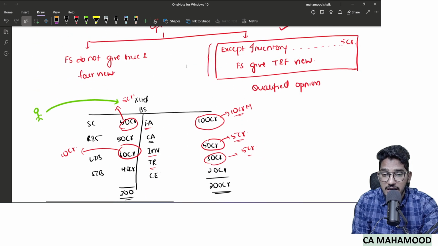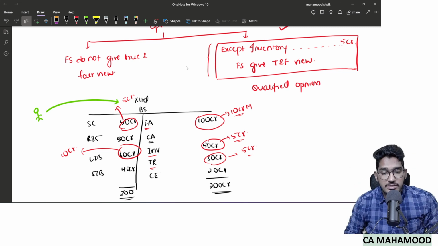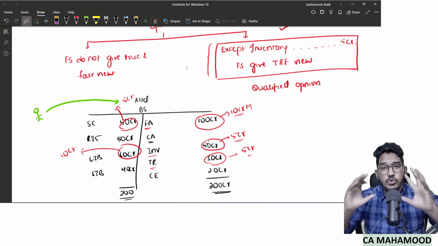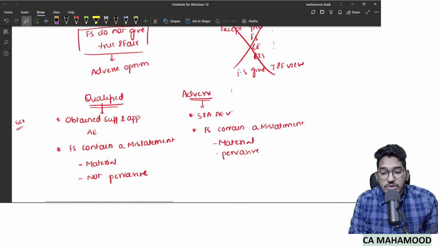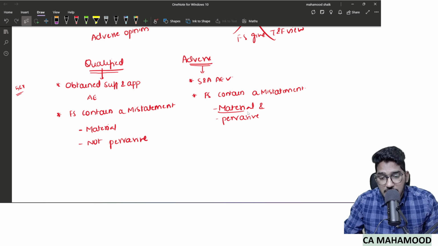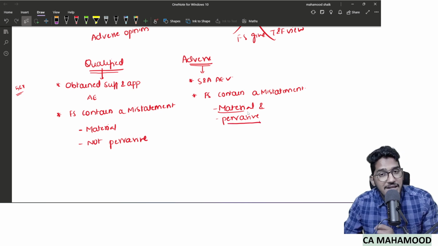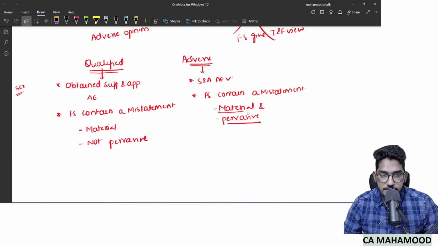Here misstatements are there not just in one item, but in fixed assets, inventory, trade receivables, and so many other items. These misstatements are not just material. They are big enough to say complete financial statements are wrong. So the misstatement is material, and not just material, it is pervasive. Now I will give an adverse opinion.